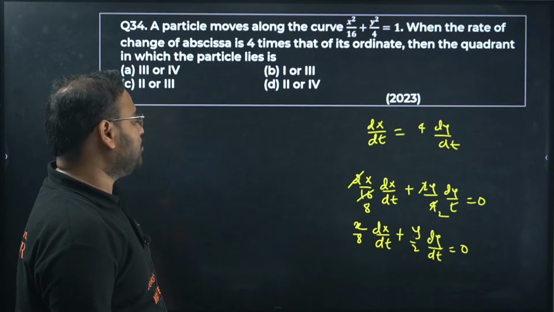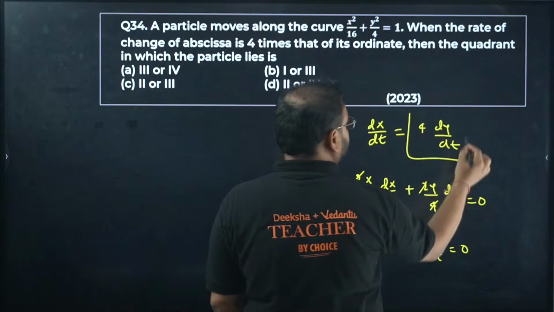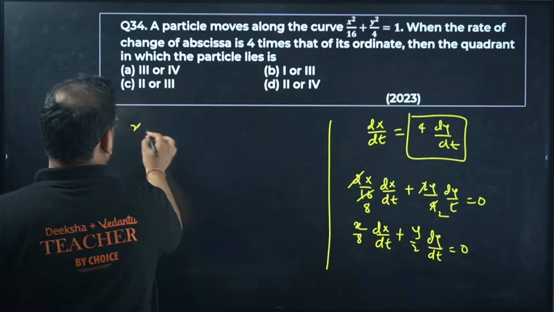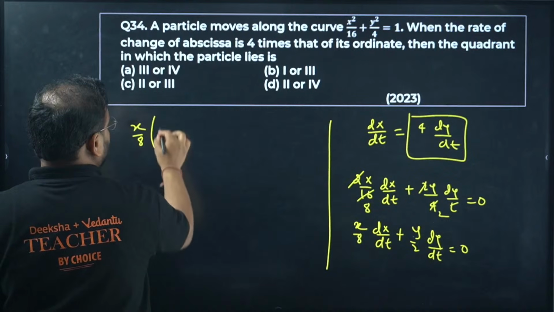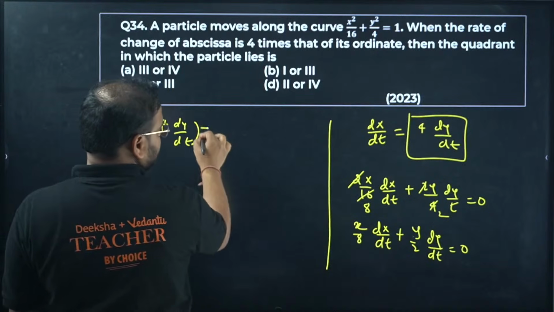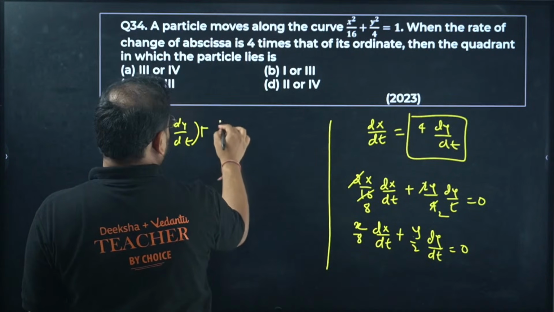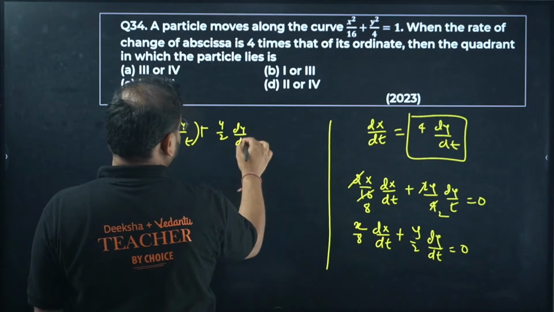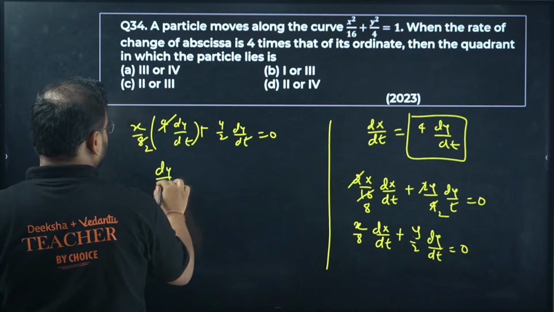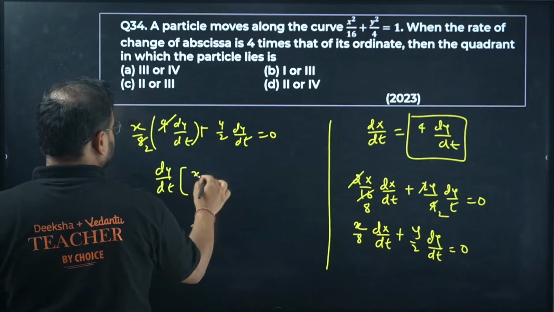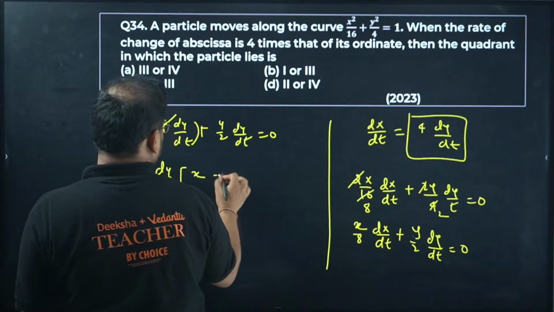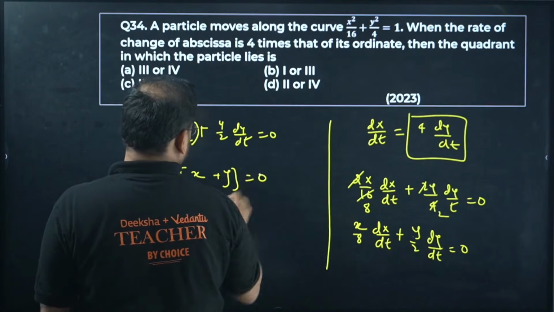I want to change dx by dt using the given condition, so I get x by 8 times 4 dy by dt plus y by 2 dy by dt is 0. Now dy by dt is common, and 1 by 2 is also common. I get x plus y is 0.